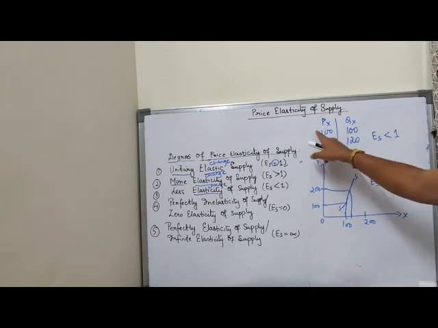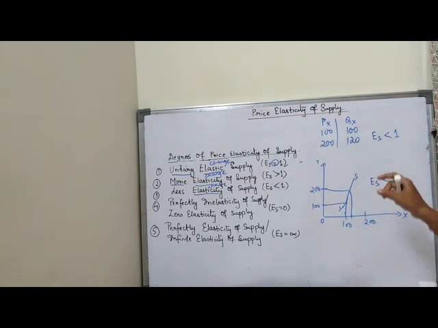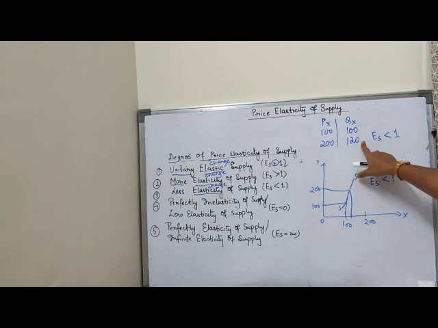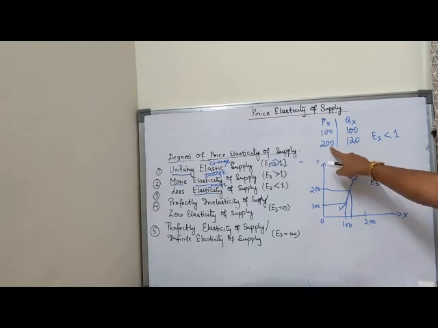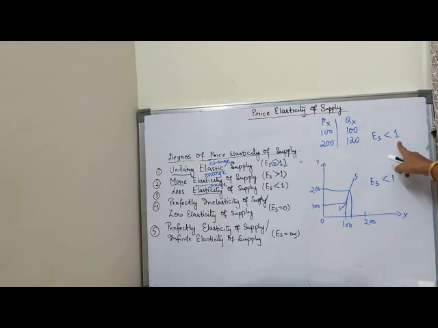As price increases from 100 to 200, my supply only increases from 100 to 120. That means supply changes less than the price. Clear? So elasticity of supply is less than 1.